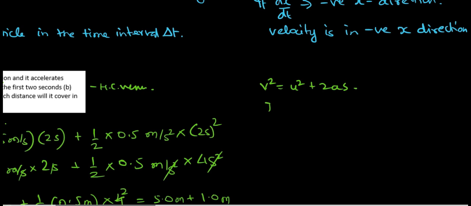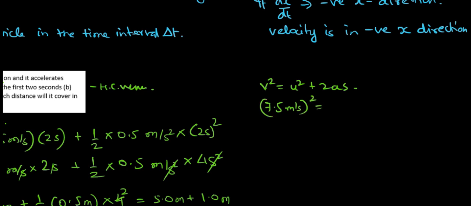So we have 7.5 meter per second square, plus u square, which is given as 2.5 meter per second square, plus 2 into acceleration 0.50 meter per second square, into s, which is not known to us. We have calculated it as x, so let this be x here.